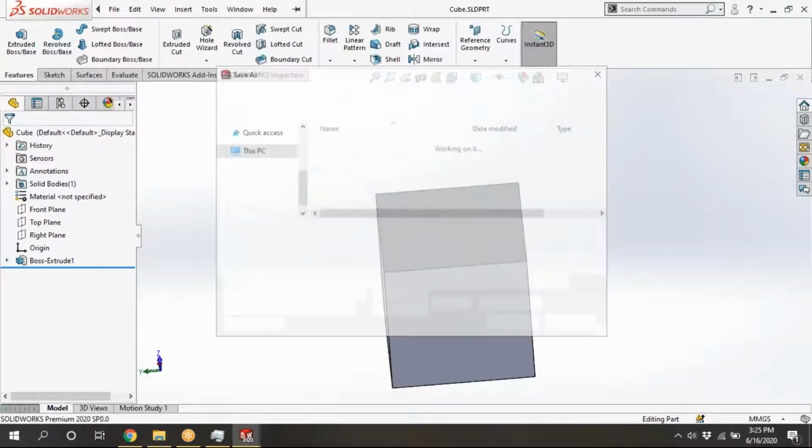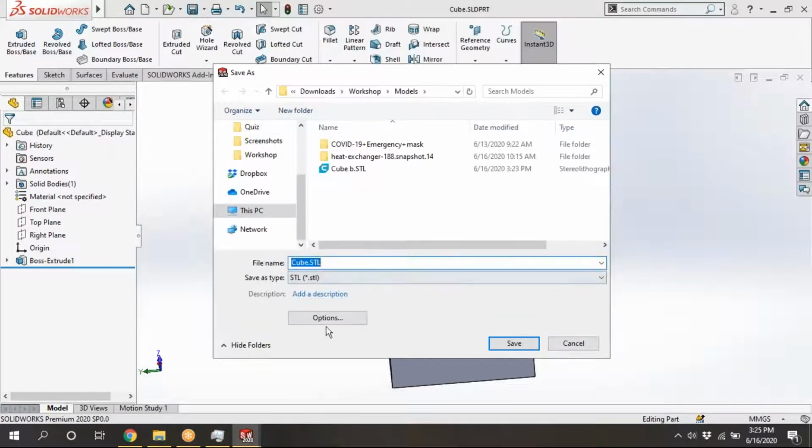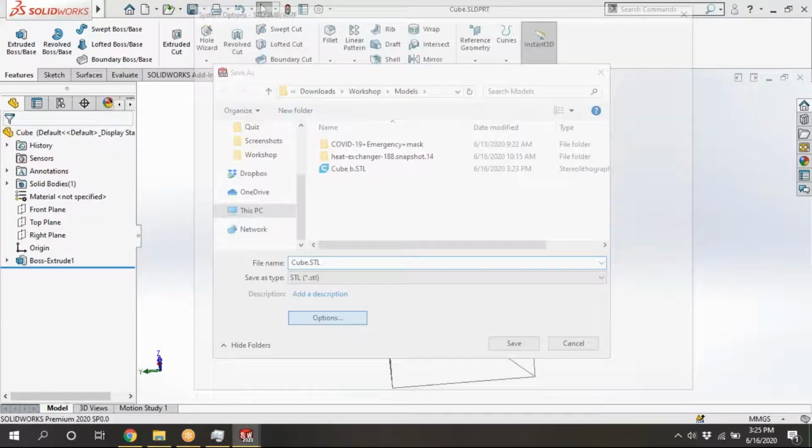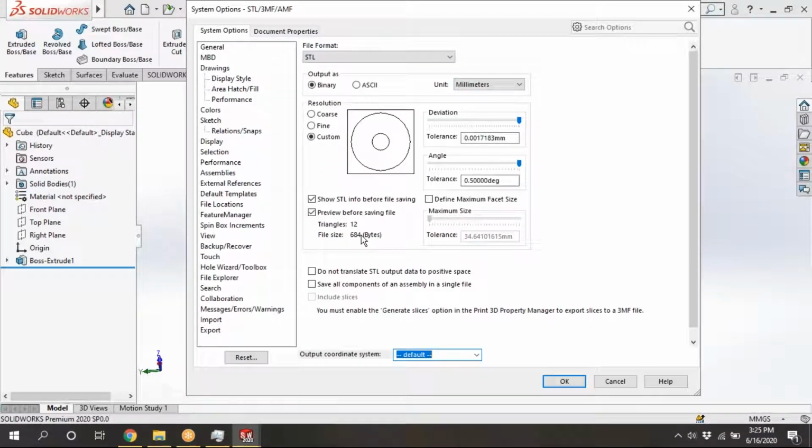Save as, STL options. Yeah, ASCII. Now it is 684 bytes. Now it is 3420 bytes. Click OK. Everything is okay. This one is maximum. Custom.